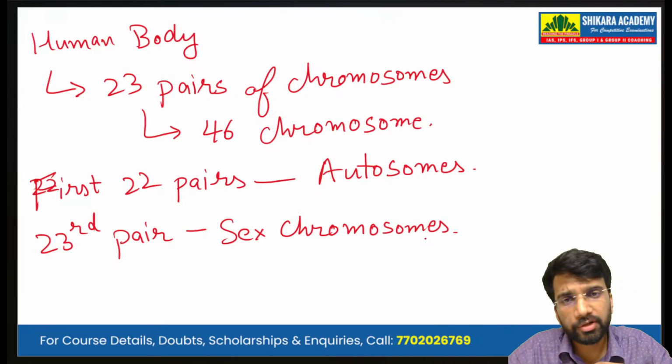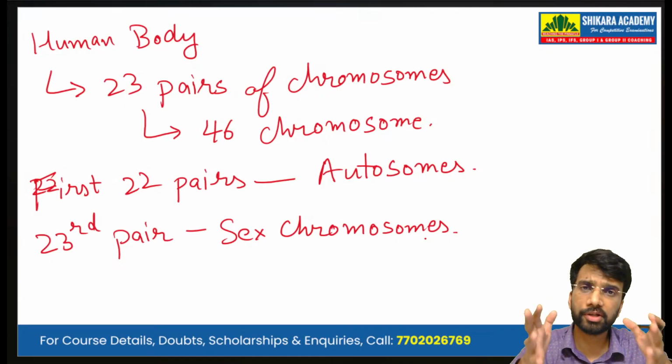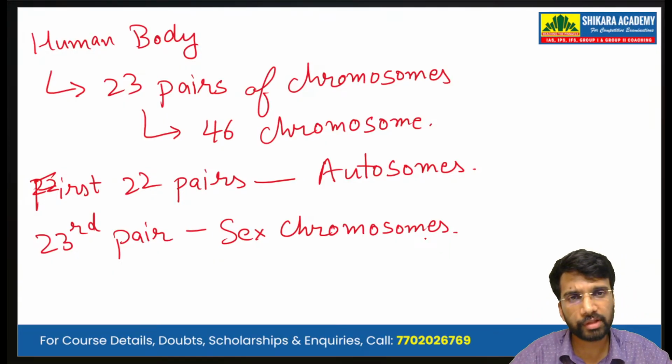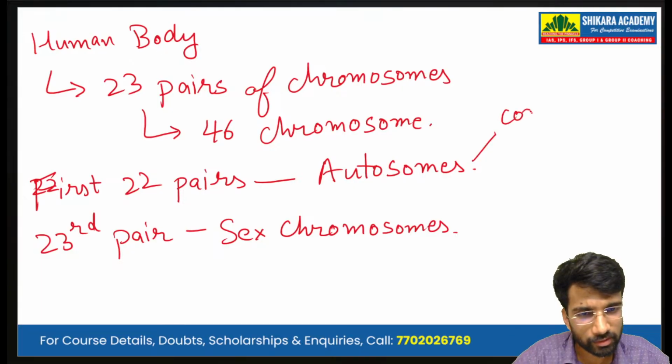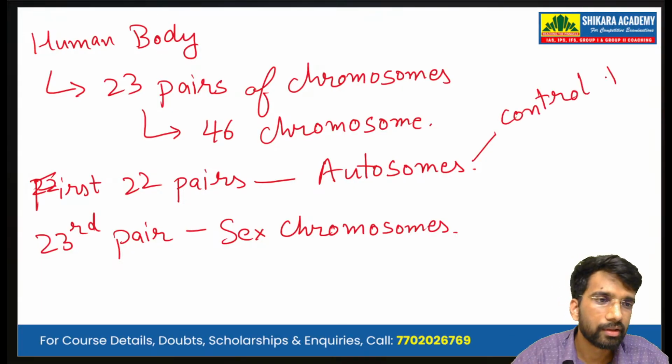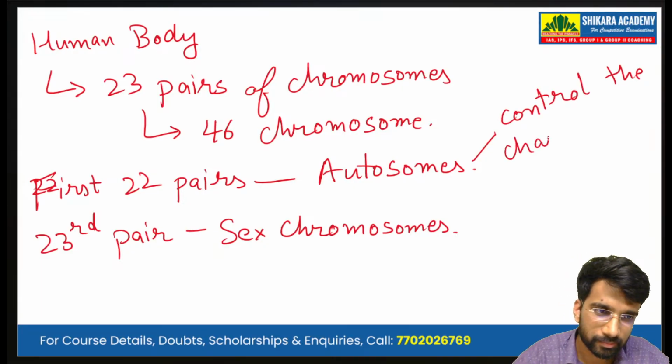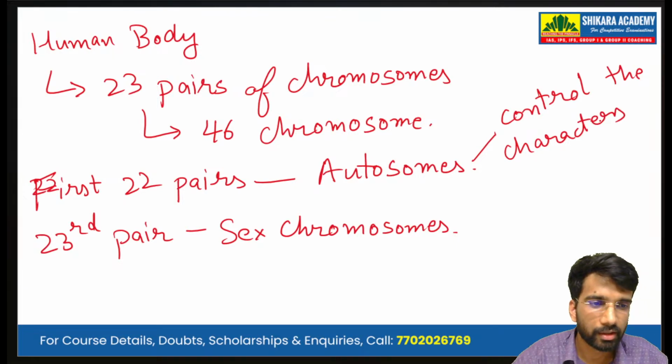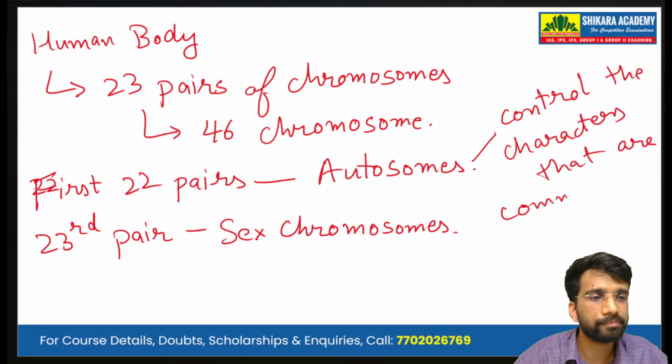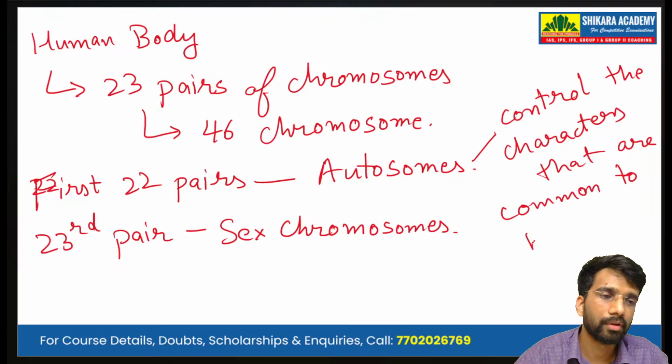So in total we have 23 pairs of chromosomes. The first 22 pairs are known as autosomes, and they control the characters that are common in both males and females.